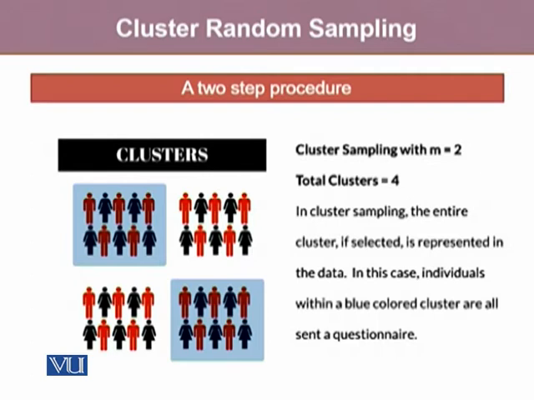Let's say we use random numbers and the 2 clusters selected are cluster number 1 and cluster number 4. Now, we study each and every individual present in cluster number 1 and cluster number 4. But one should keep in mind that the choice of clusters is totally random, and that's what makes it cluster random sampling.